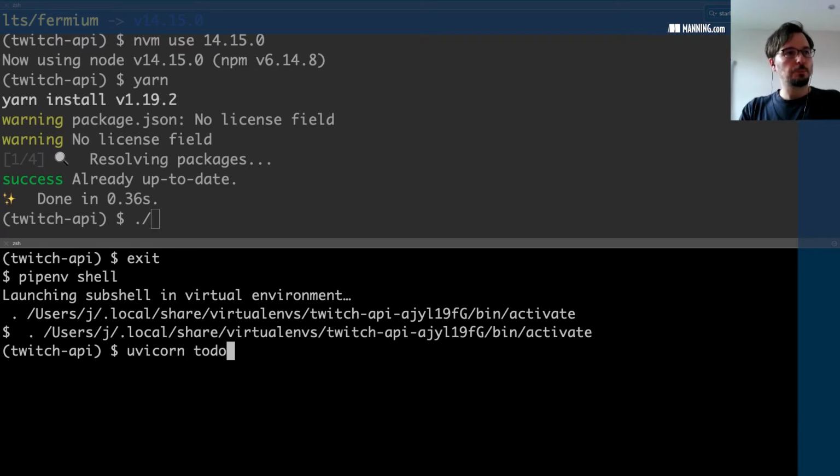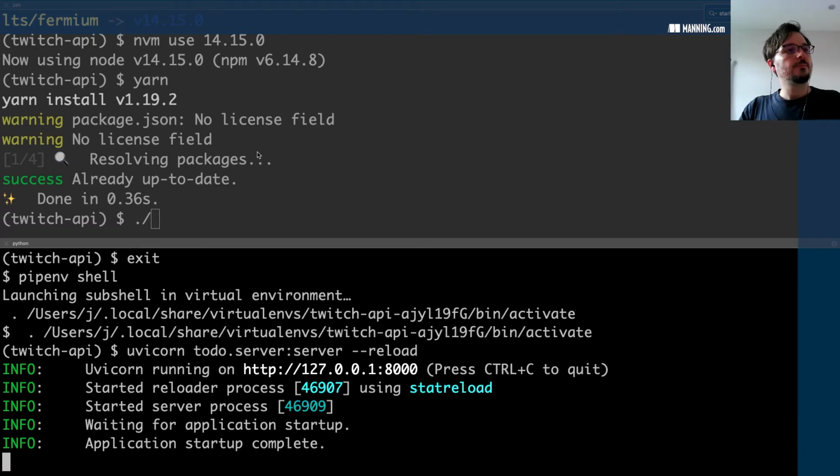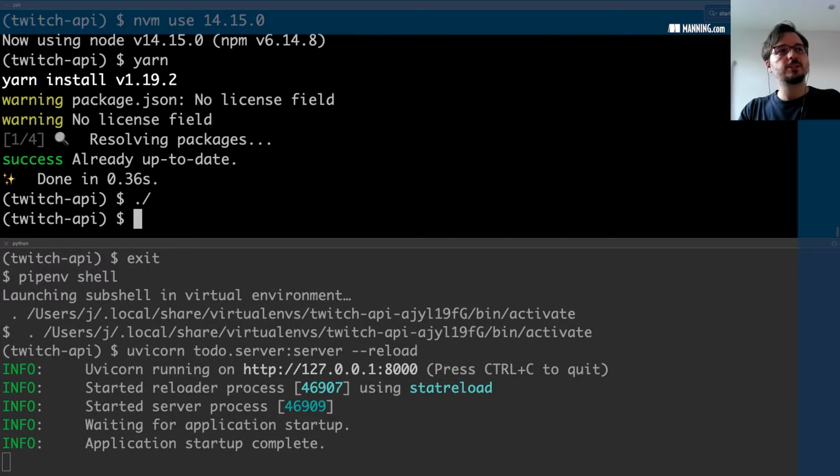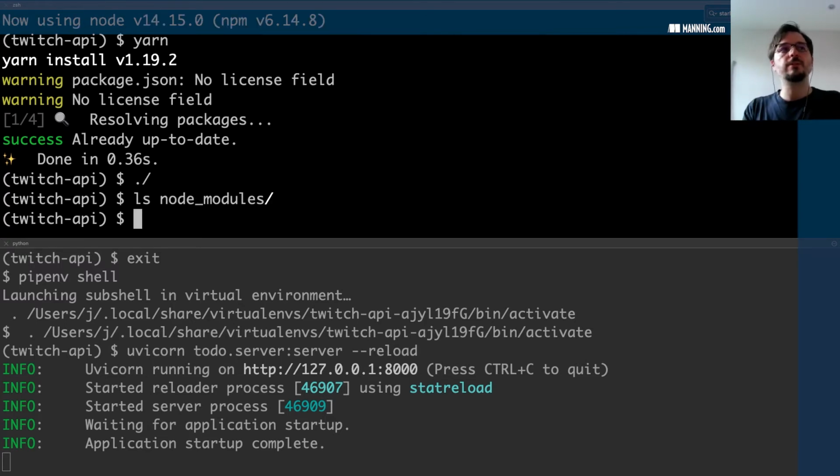That is TODO server reload again. So that is running, and then so obviously npm dependencies will give us a node_modules folder. Everything's going to be within node_modules, everything we need for npm. So the Dredd command is inside of that folder. So let's go ahead and run node_modules/.bin/dredd.